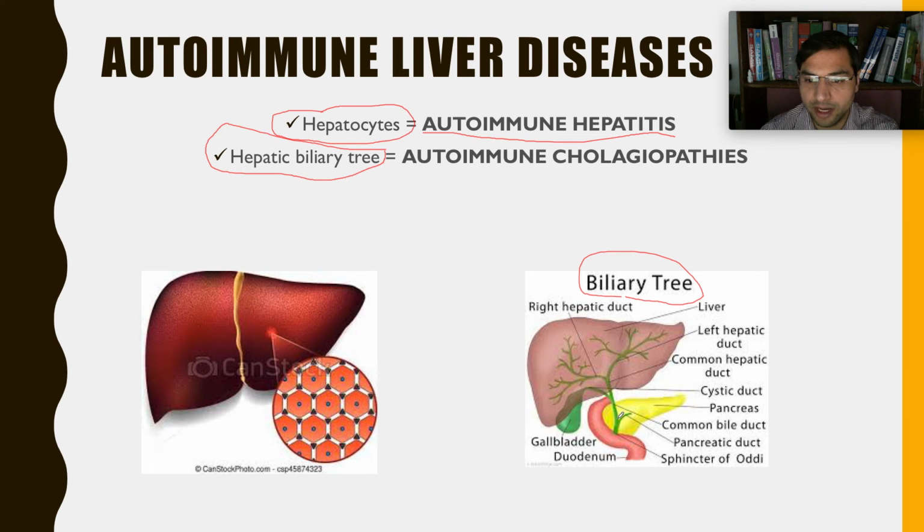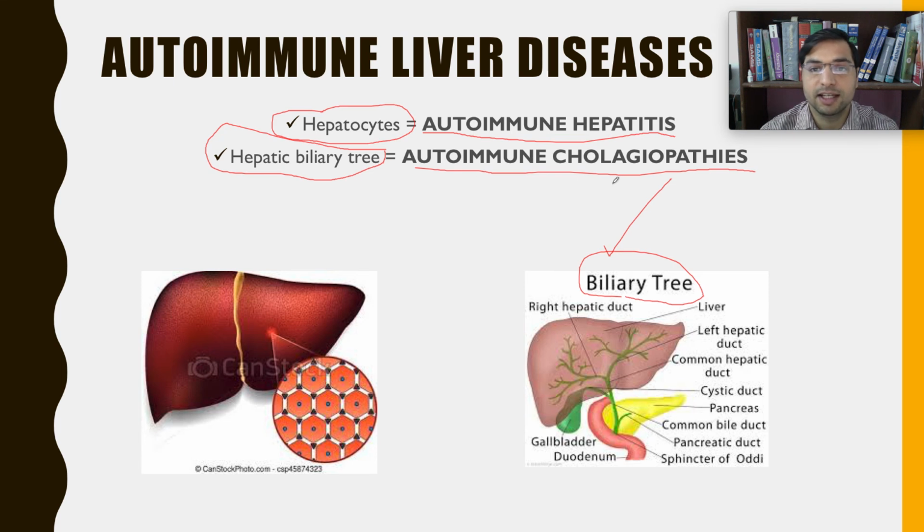Then the common bile duct, and it opens into the duodenum through the sphincter of Oddi. So the second category is autoimmune cholangiopathies, when the autoimmune process damages the biliary tree, right? So first is autoimmune hepatitis and second is autoimmune cholangiopathies.